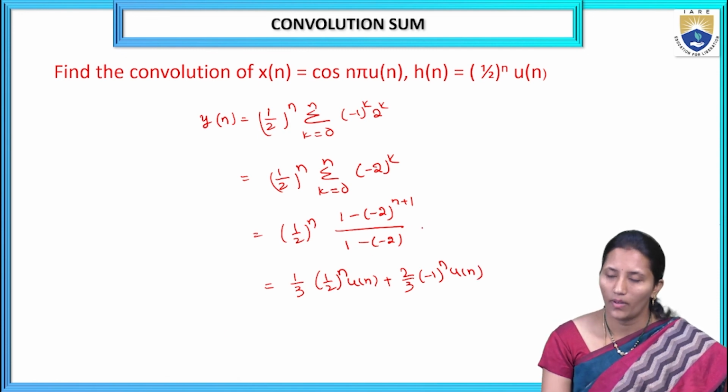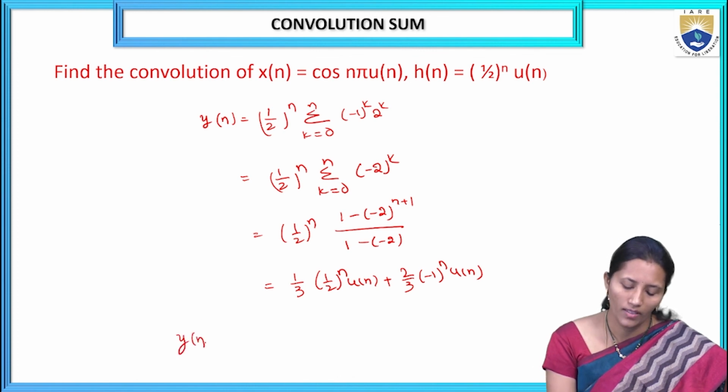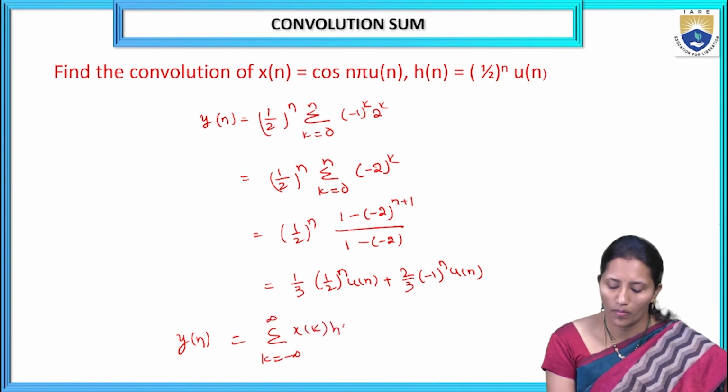So we have to find out the convolution sum of two signals by applying the formula y of n is equal to sigma k is equal minus infinity to infinity x of k into h of n minus k. We can write this otherwise as sigma k is equal minus infinity to infinity h of k into x of n minus k.